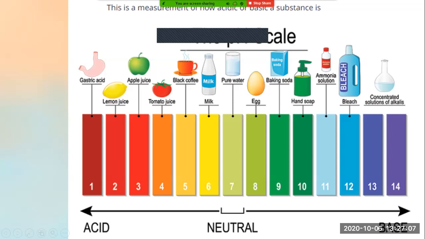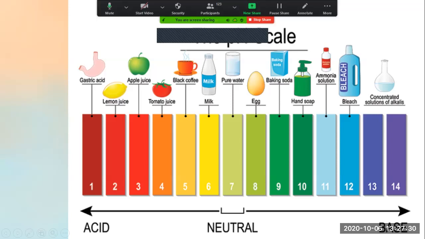I have done the same thing. I've taken the test tube, added 2 to 3 drops of universal indicator in that, and I found that the strength of base is more than egg, baking soda, and hand soap. Same with bleach, its strength is more than all these substances. Then I found a concentrated solution of alkalis.